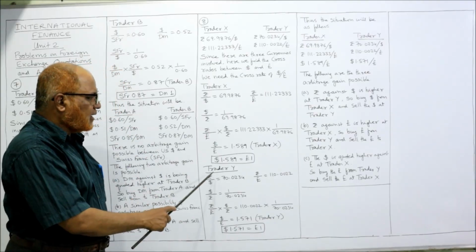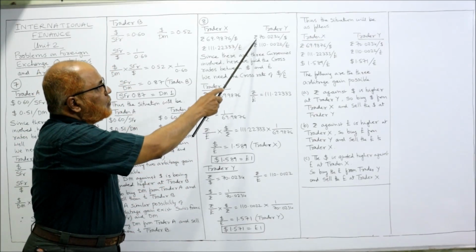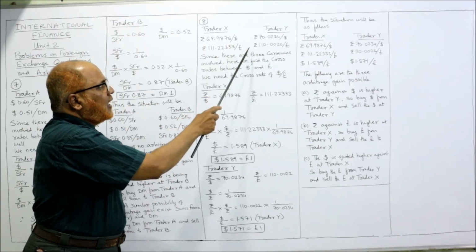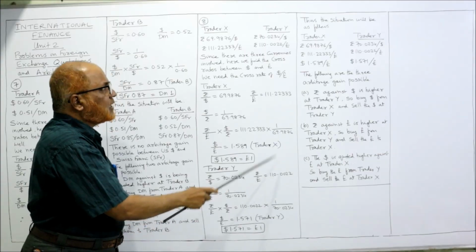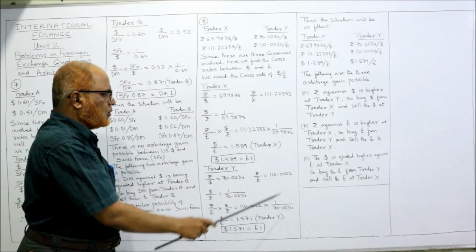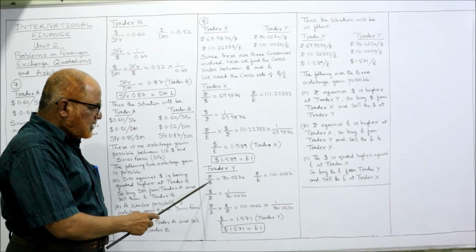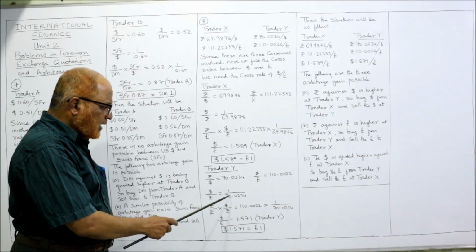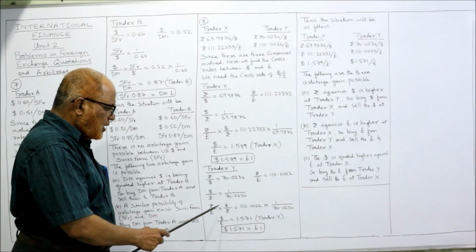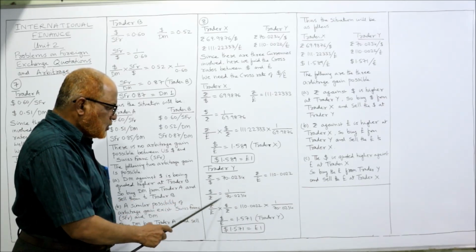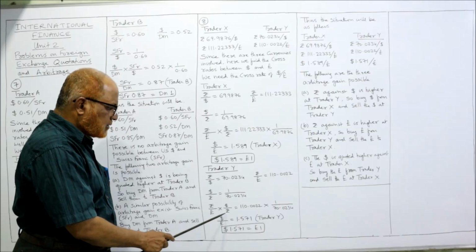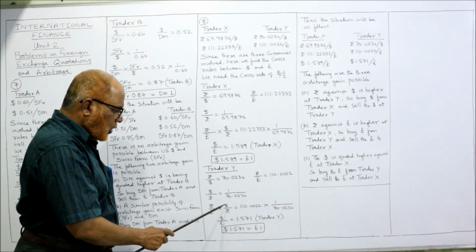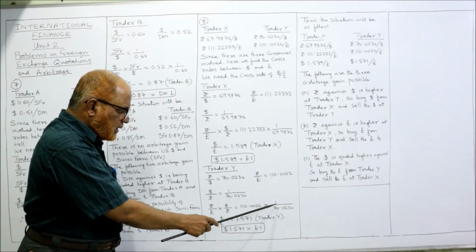Exactly same way for trader Y. The two quotations are rupees by dollar is equal to 70.0234 and rupees by pound is equal to 110.0022. Now again we inverse. ये rupees by dollar को मैं dollar by rupees कर दूंगा, तो 1 divided by 70.02. Now rupees by pound into dollar by rupees, दोनों को multiply करेंगे.